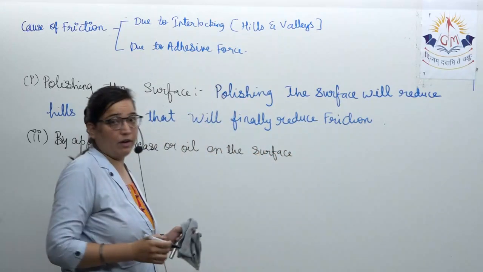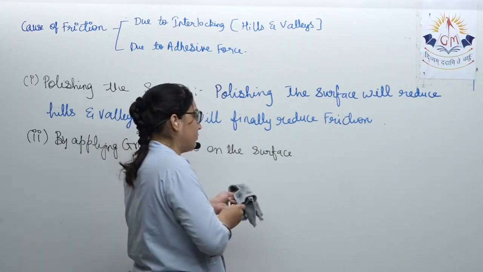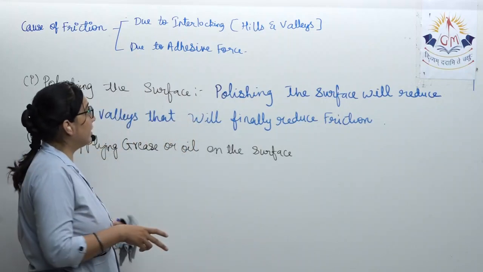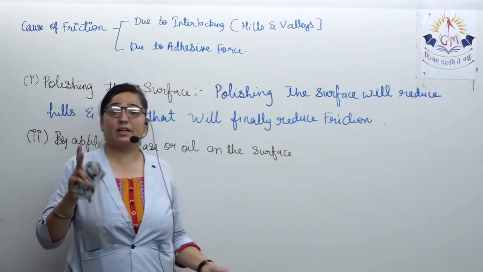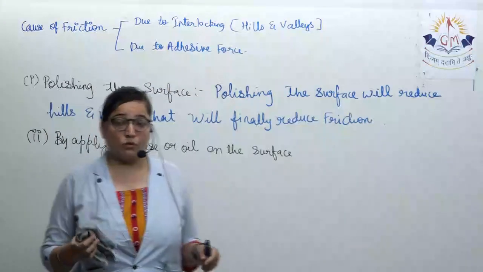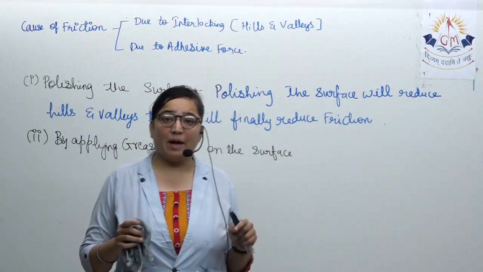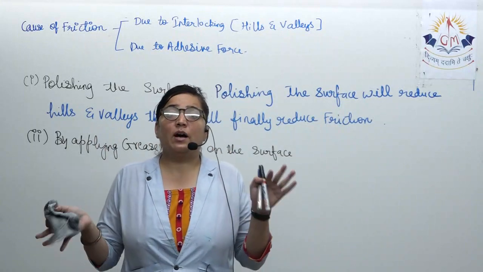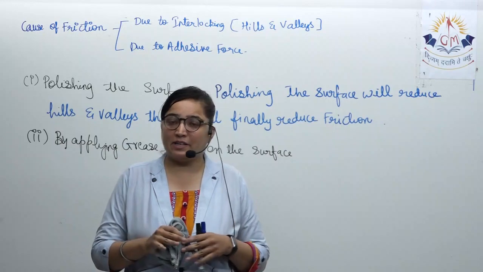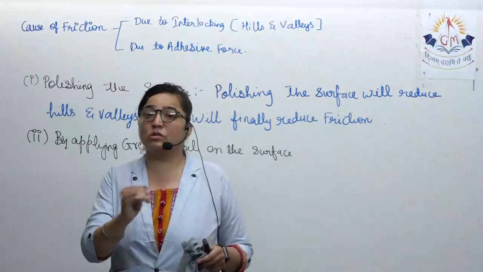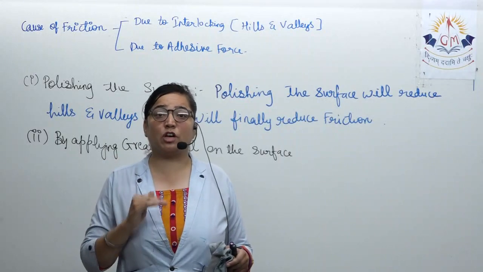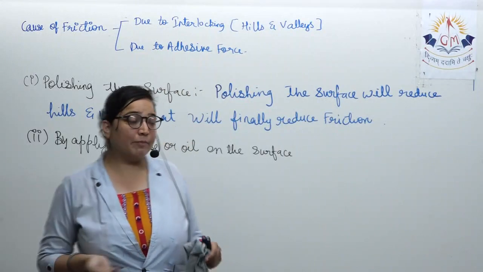Now what happens when you are applying the grease or oil on the surface? The second important thing is that because of the adhesive force and the electrostatic force occurring between the hills, both of them will try to combine with each other, and ultimately there is a problem. So that can be reduced by not allowing those two surfaces to come in contact. How can that happen now?